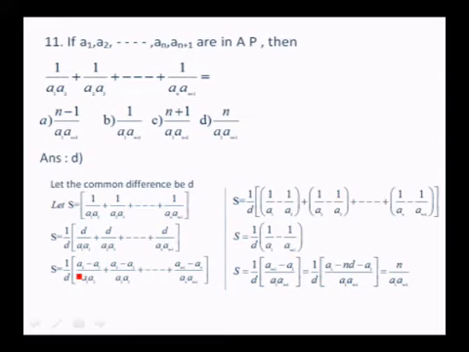Only you get the first and the last term. So 1 by d into 1 over a1 minus 1 over an plus 1. So S is equal to 1 by d. You take the LCM, an plus 1 minus a1 over a1 into an plus 1. But you know that an plus 1 is nothing but a1 plus nd, so a1 plus nd minus a1 over a1 into an plus 1. Here a1 and a1 get cancelled. So only minus nd in the denominator and plus nd in the numerator, so when d and d get cancelled, n over a1 into an plus 1. So the answer is n over a1 into an plus 1. Answer is D.